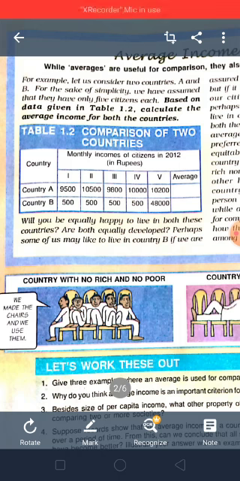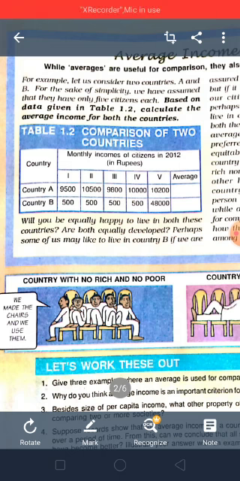In country A, the first citizen's income is 9,500. The second citizen's income is 10,500. The third citizen's income is 9,800. The fourth one is 10,000 and the fifth one is 10,200. Now the average of country A is 10,000. Now coming to country B, the first citizen's income is 500, the second one 500, the third one 500, the fourth one 500 and the fifth one 48,000. For country B also the average is 10,000. But here we can see the disparity.